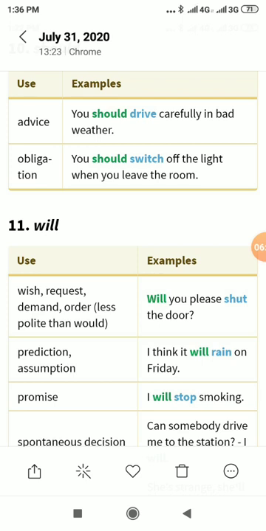Will. Now modal 11, will. Will is used to show wish, request, demand, order, less polite than would. Will you please shut the door? Prediction, assumption: I think it will rain on Friday. Promise: I will stop smoking. Spontaneous decision: can somebody drive me to the station?